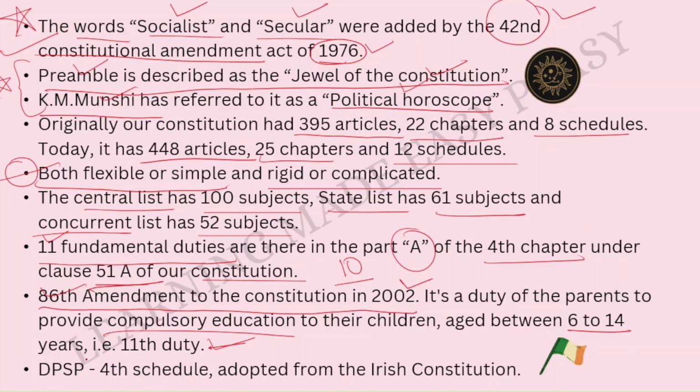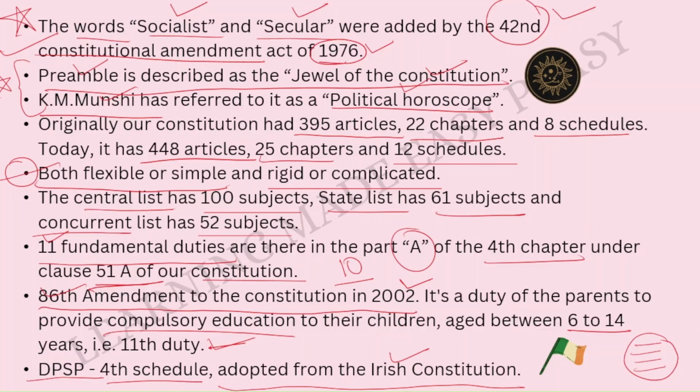DPSP, that is Directive Principles of State Policy. It is the 4th schedule adopted from the Irish Constitution. So one thing you need to understand over here is in our Constitution, many things have been adopted from other constitutions of the world. So before making the Indian Constitution, all our people studied almost all the constitutions of the world, and certain things were adopted from their constitution into our Indian Constitution.